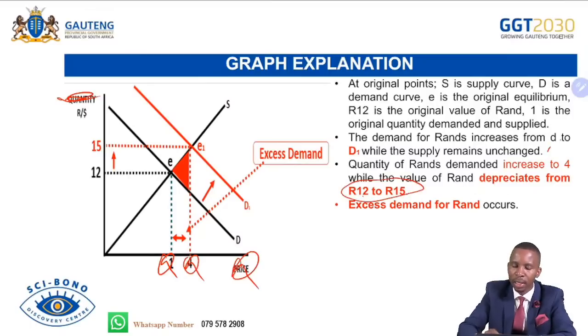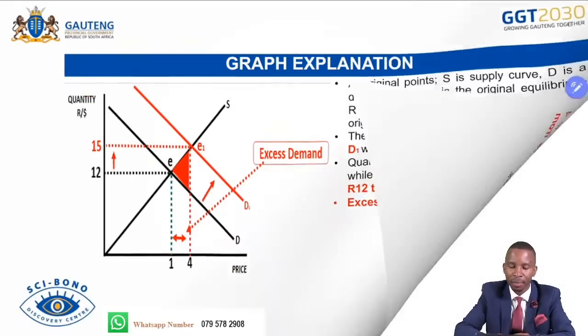This is the main concern. This means depreciation because now we use the indirect approach. As we have to pay 15 rand to afford a single dollar, that means the dollar is becoming expensive and our rand has depreciated. Excess demand occurs in there.